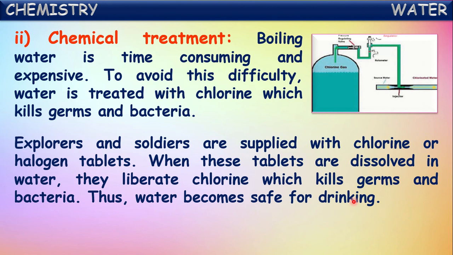For that purpose, the soldiers and explorers carry chlorine tablets with them. So before drinking, they add this chlorine tablet into the water present in that area, so that they can kill the bacteria and germs present in that water, and thus they can take that water for drinking purposes. When these tablets are dissolved in water, they liberate chlorine gas which kills the germs and bacteria. Thus, water becomes safe for drinking.